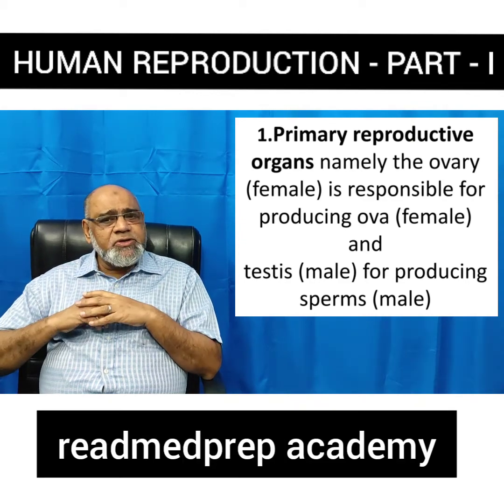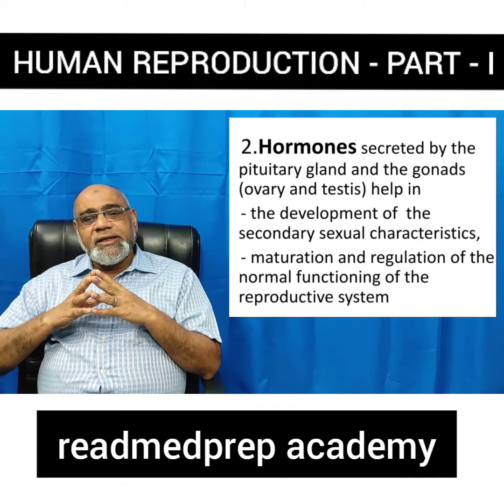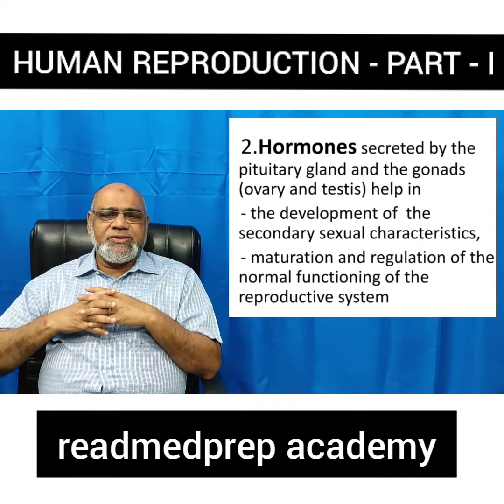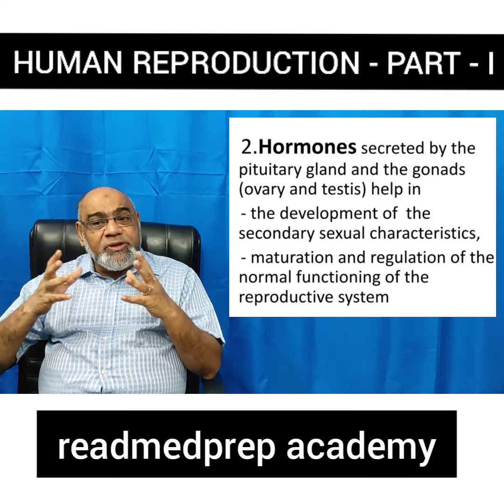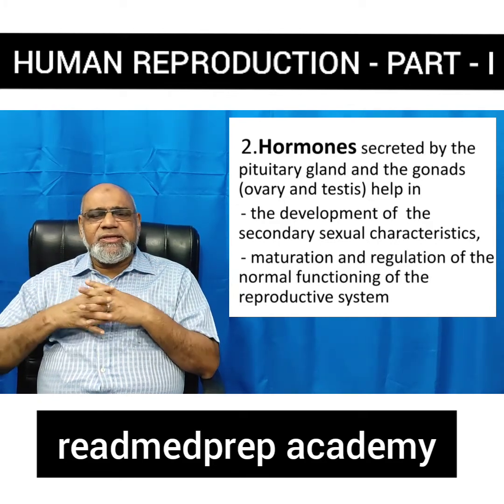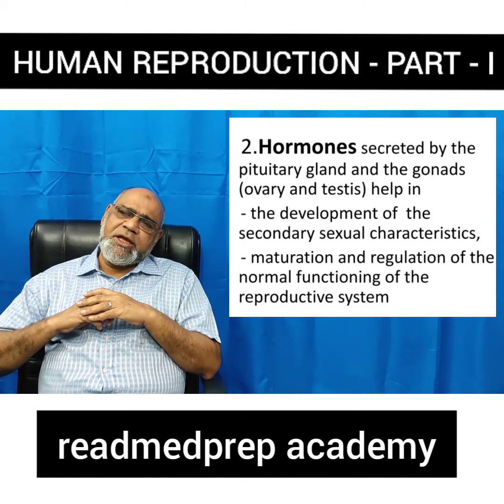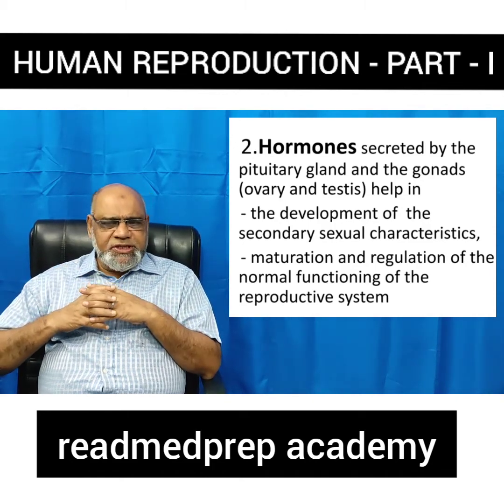In addition to the primary and the accessory reproductive organs, hormones play a very important role in the reproductive events. The primary reproductive organs, as we have already told you, the testis in the male forms the sperms and the ovary in the female forms the ovum. What about the hormones? Hormones are secreted, as I told you earlier, by the pituitary gland, by the hypothalamus, and the gonads like the ovary and the testis. Why are these hormones necessary for the human reproductive system?